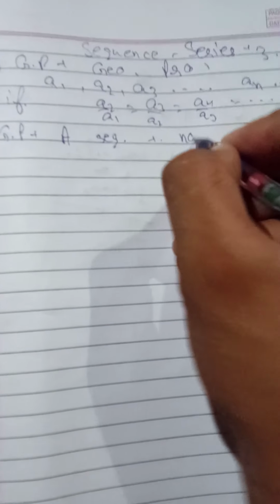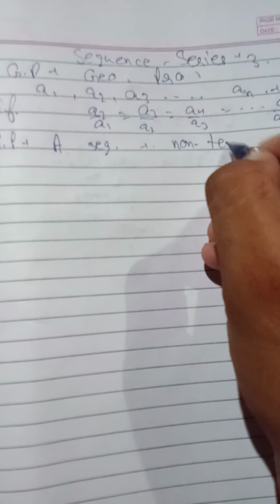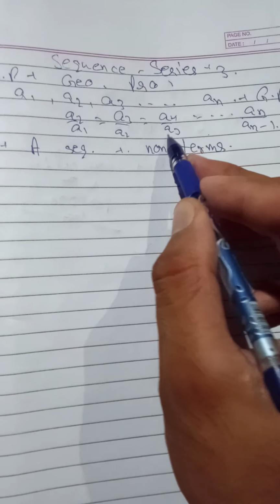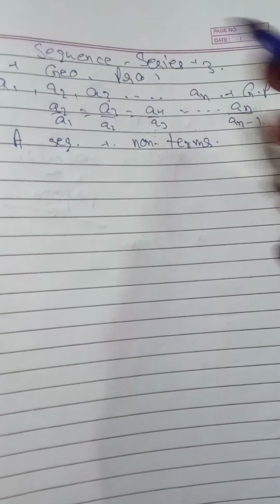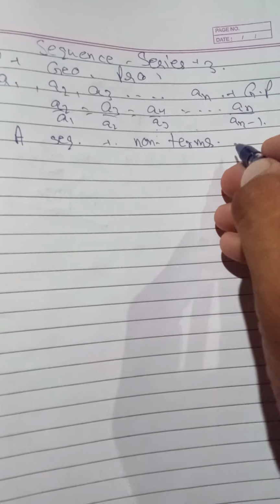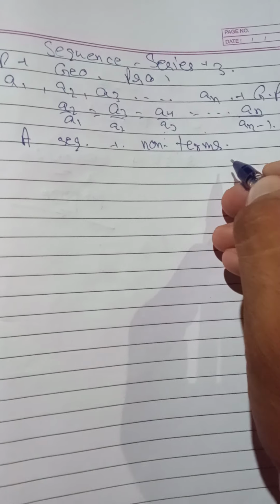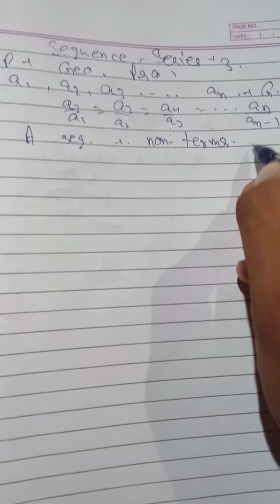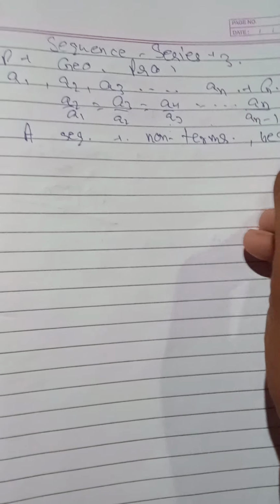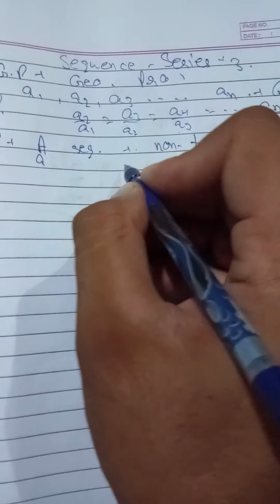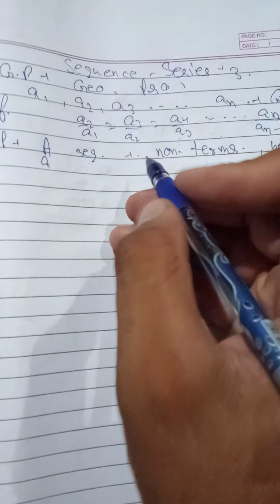with non-zero terms. It is necessary, because if a term of a GP is 0 it is not possible; in division, if a term is 0 then the whole term will be undefined. So a sequence with non-zero terms bears a constant ratio with its preceding term, except the first term.